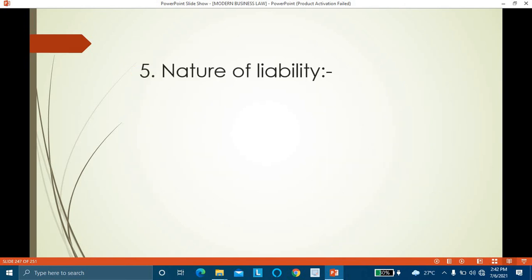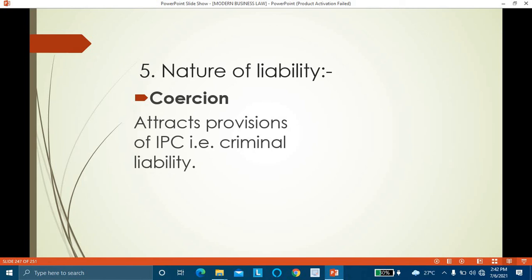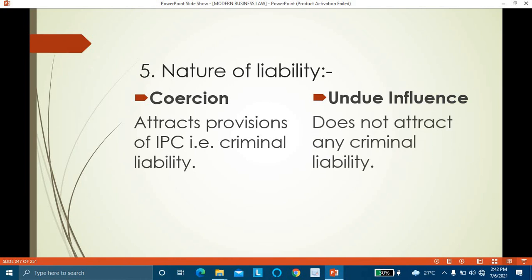The fifth point of distinction is made on the basis of the nature of liability. Which attracts criminal liability and which does not? Coercion attracts the provisions of the Indian Penal Code, that is criminal liability. It is the law with respect to crimes, offences, etc. In case of undue influence, it does not attract any criminal liability. So these are the points of distinction between coercion and undue influence. Thank you.